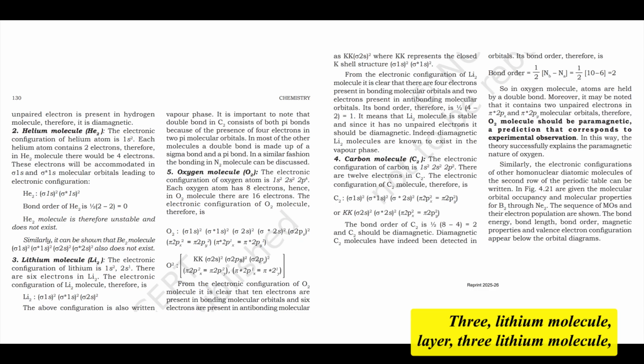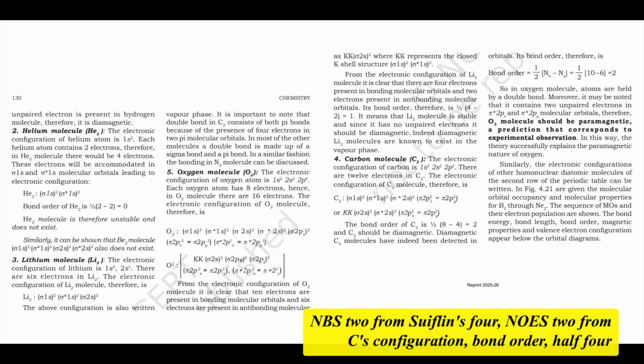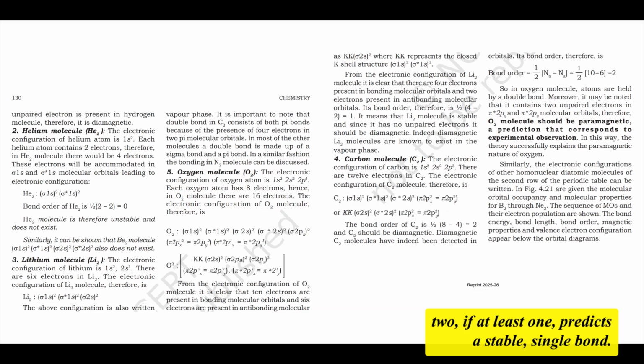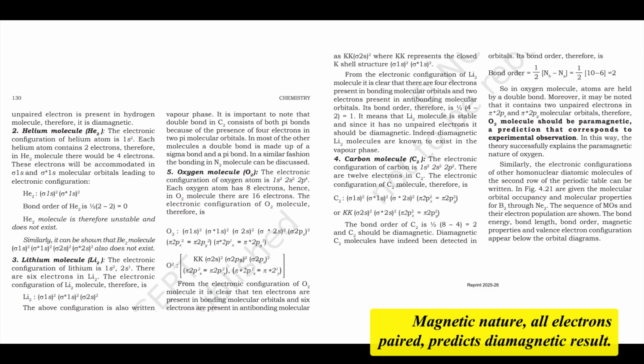3. Lithium molecule, Li2. Total electrons: 3 plus 3 equals 6. Energy order: use the σ2s below π2p order for early elements. Configuration: we can abbreviate the core electrons as KK, so the configuration is KK σ2s². Bond order equals (4 minus 2) over 2, which equals 1, so it predicts a stable single bond. Magnetic nature: all electrons are paired, so it predicts diamagnetic. Result: Li2 is known to exist in the vapor phase and is stable.